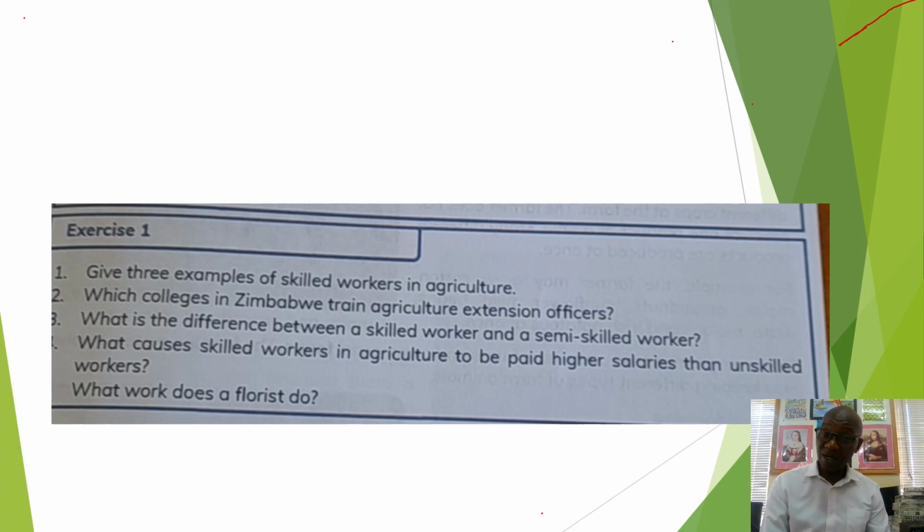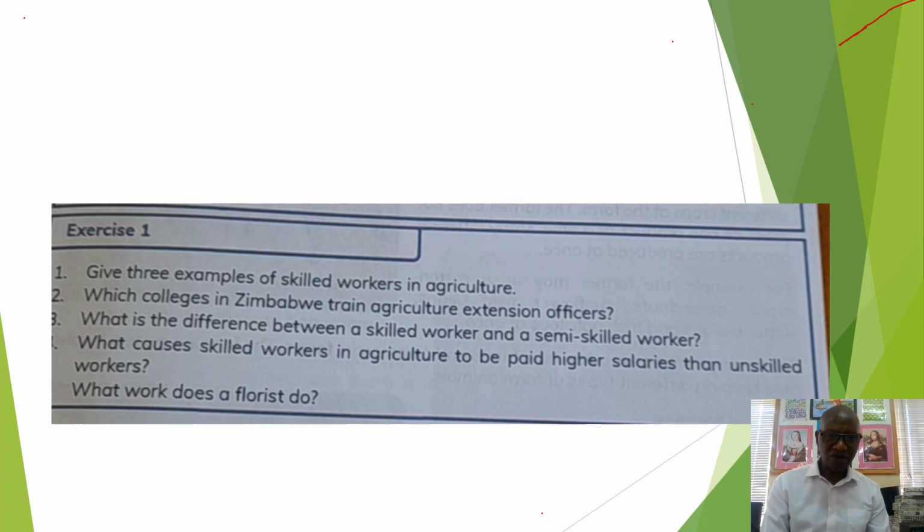A skilled worker is one who would have had a long training for about 3 to 5 years in a particular field for him to get the necessary skills. A semi-skilled worker is one who would have received a short training or would have gained skills from experience. So that's a semi-skilled worker.